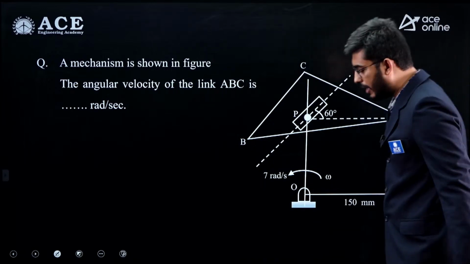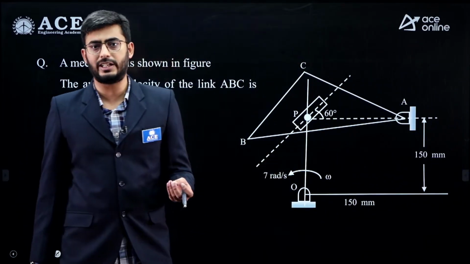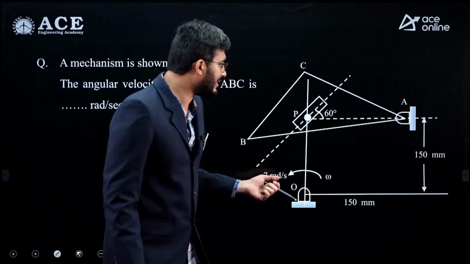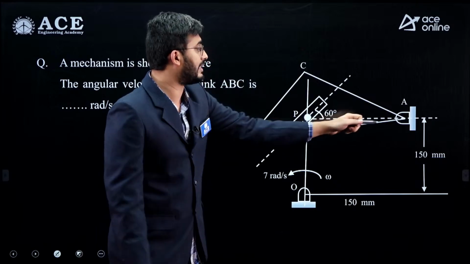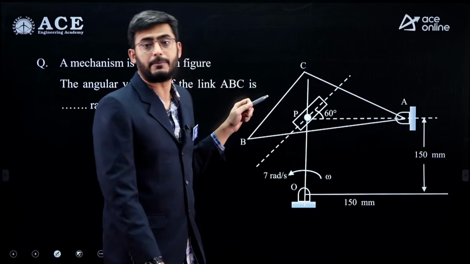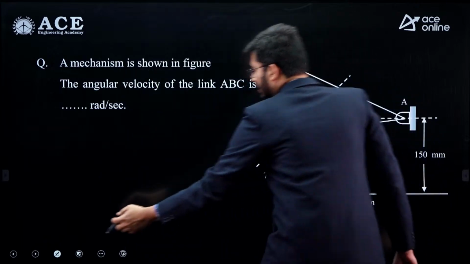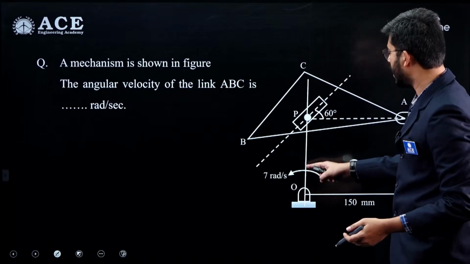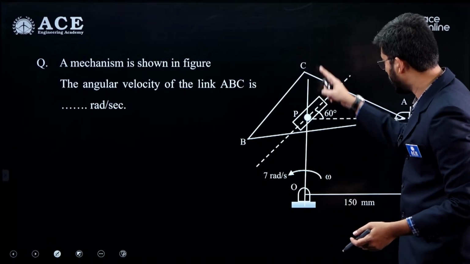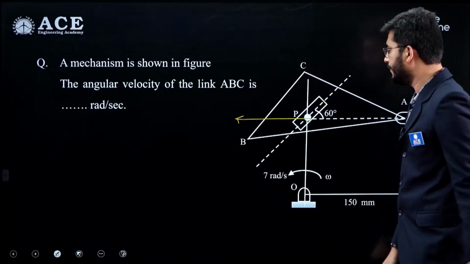So guys, if you observe, this mechanism is similar to the crank slotted lever mechanism. The only change here is that instead of giving the slotted lever, they have given a triangular link, and on that a slotted hole is cut. All right. Now, based on the direction of omega, the link OP is going to have the velocity towards the left hand side.